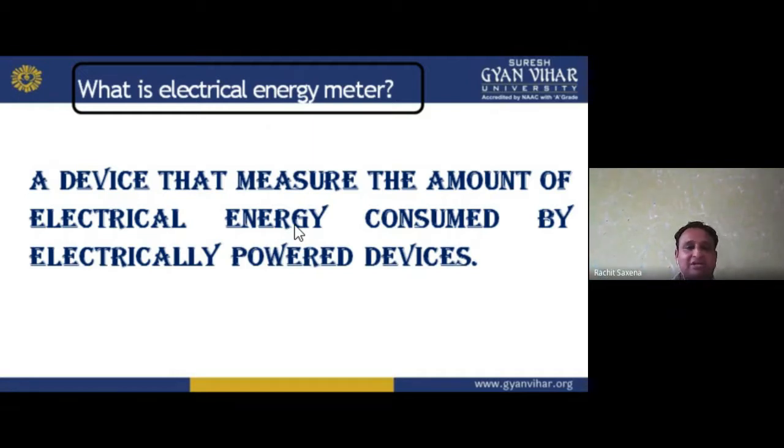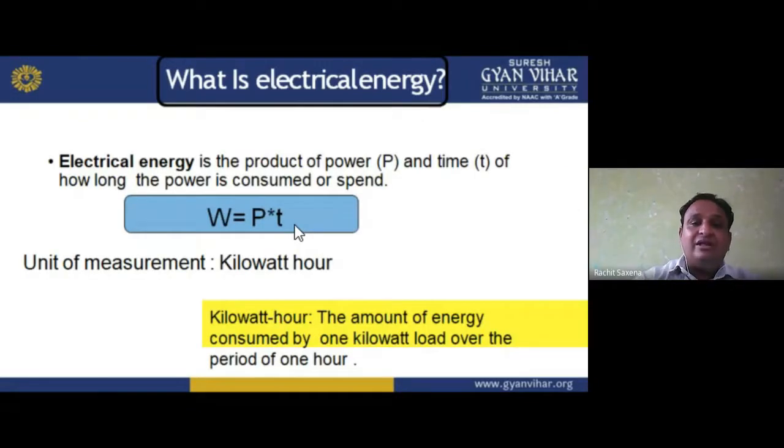It is a device that measures the amount of electrical energy consumed by electrically powered devices. Now, what is electrical energy? Electrical energy is the product of power, that is P, and the time T for which the power is consumed or spent. Where P is the power and T is the time, that is given by W equals P into T.